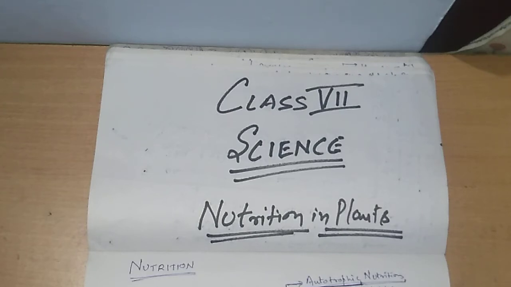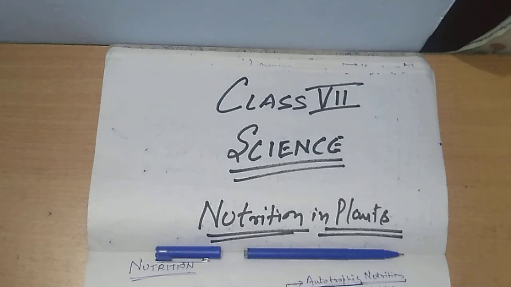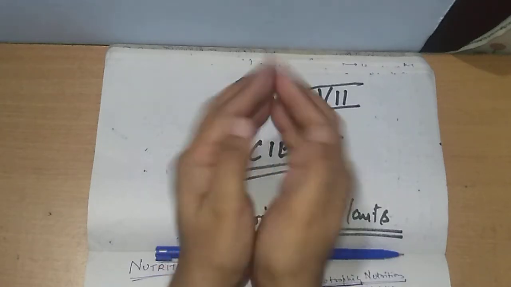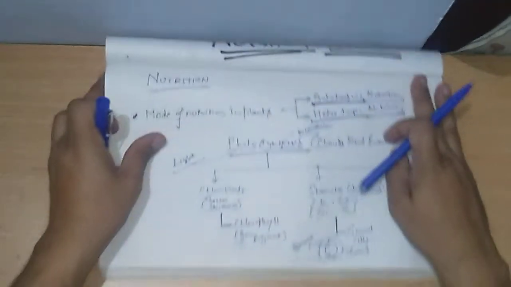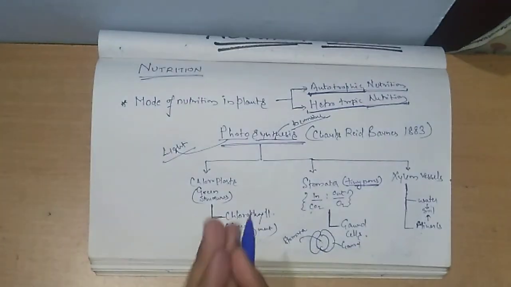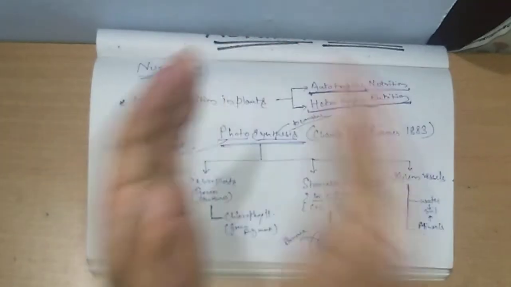These openings are controlled with the help of guard cells. These guard cells open or close. How is this happening? How is this opening controlled? This opening is controlled with the help of guard cells. Clear?